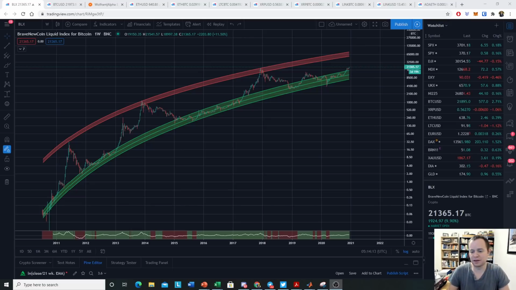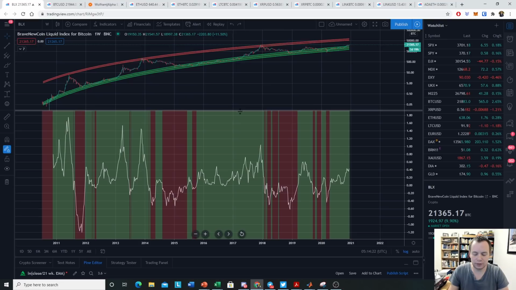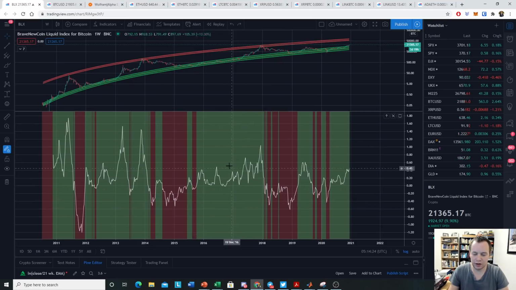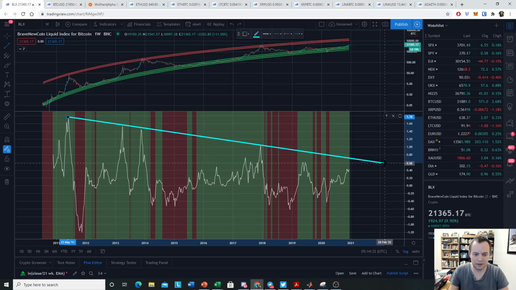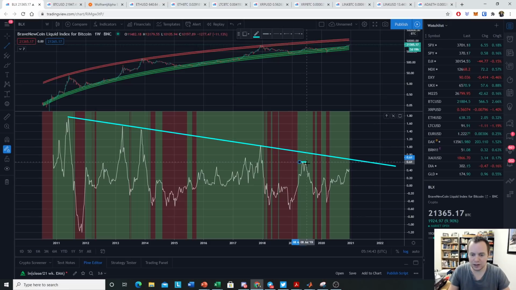So we talked about this on the live stream earlier, but I wanted to do a dedicated video on it because I think it does deserve the attention. So what we want to do is just look at this chart here. The white line is, again, the natural log of the price divided by the 20-week SMA. And we have this macro downtrend that we've been observing for a while. And anyways, we want to see what level Bitcoin would need to get to reach where it